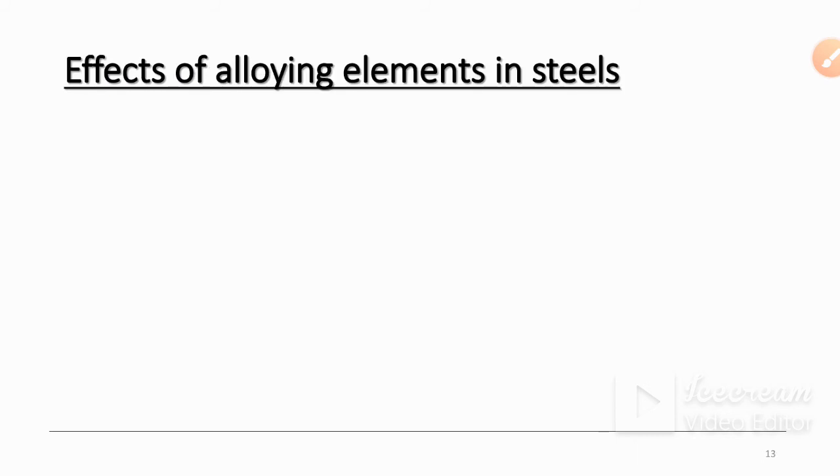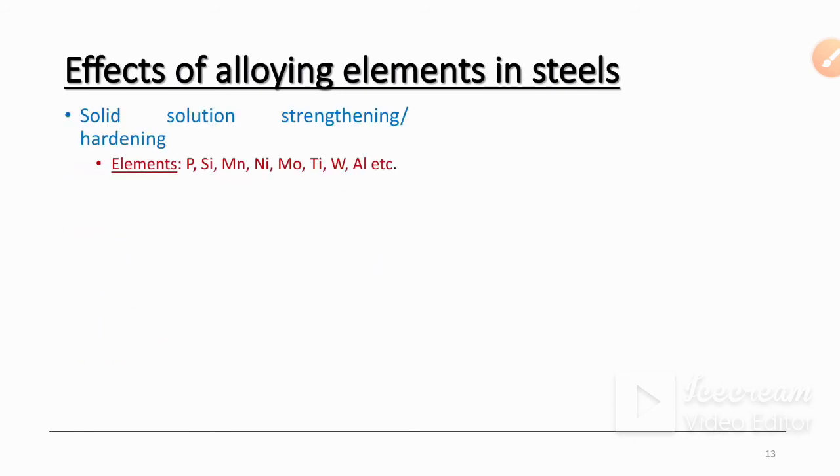Next, effect of alloying elements in steels. First, solid solution strengthening or hardening. Phosphorus, silica, manganese, nickel, molybdenum, titanium, tungsten and aluminum are used for solid solution strengthening. Next, for formation of carbides, titanium, zirconium, vanadium, niobium, tungsten, molybdenum, chromium and manganese are used.